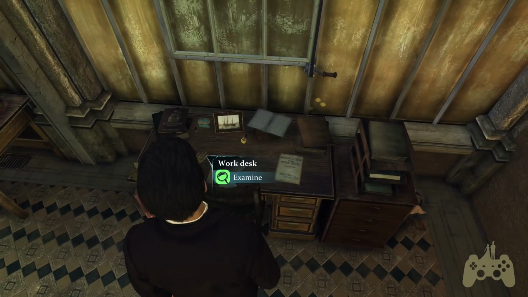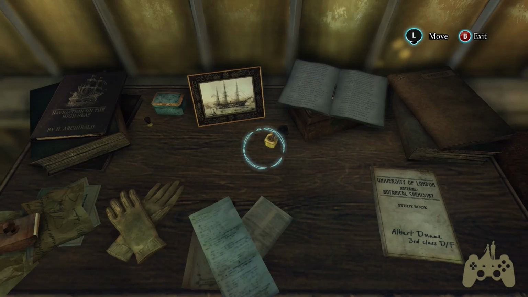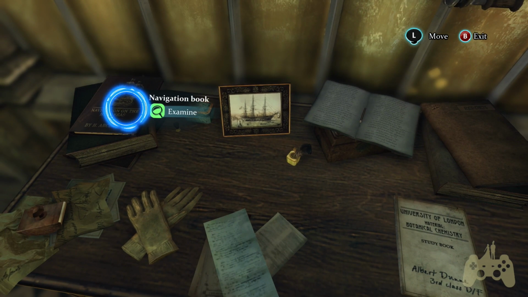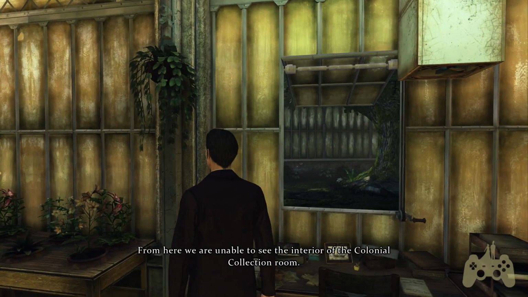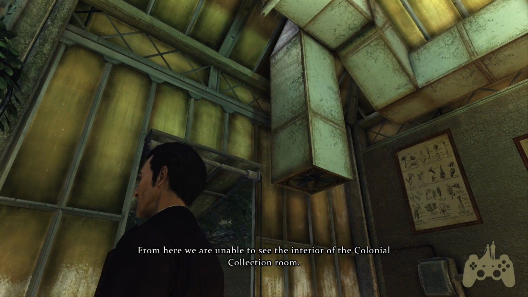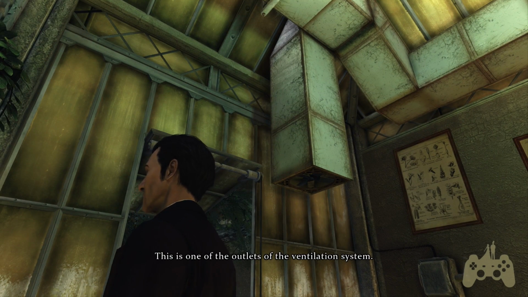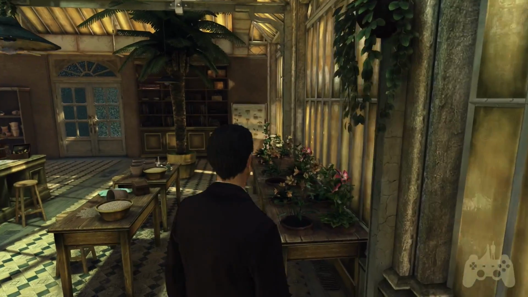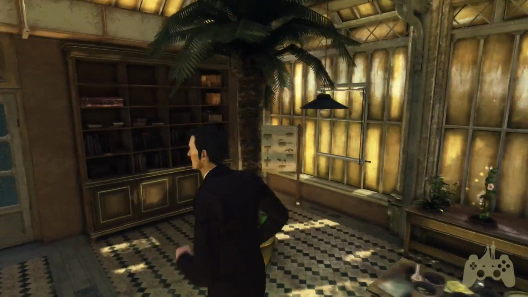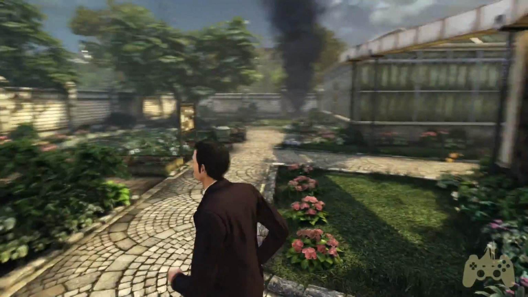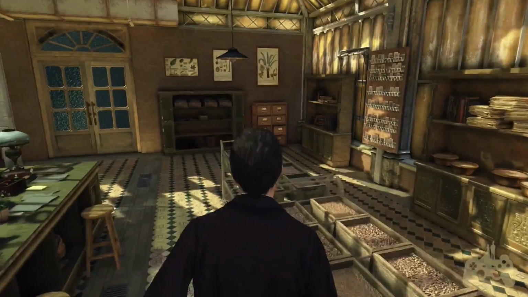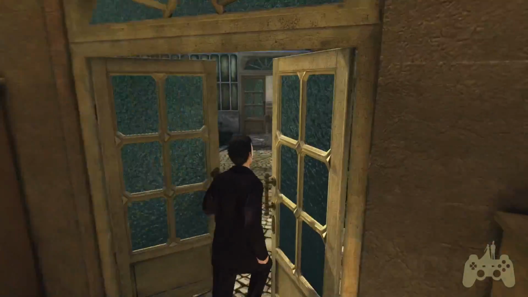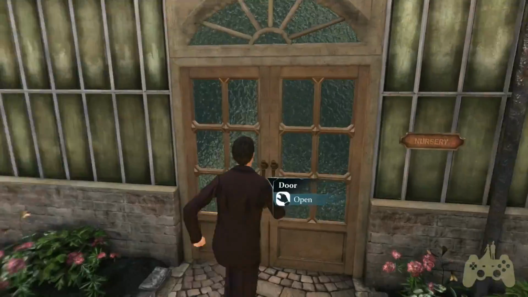So this was... Whose work desk? This is, what's his name? Albert's. From here, we are unable to see the interior of the Colonial Collection Room. Okay. This is one of the outlets of the ventilation system. Okay, so I can't see. Whoops, sorry. Look out, Watson! Look out! So, maybe Albert didn't do it, because he wouldn't know when he was standing there.